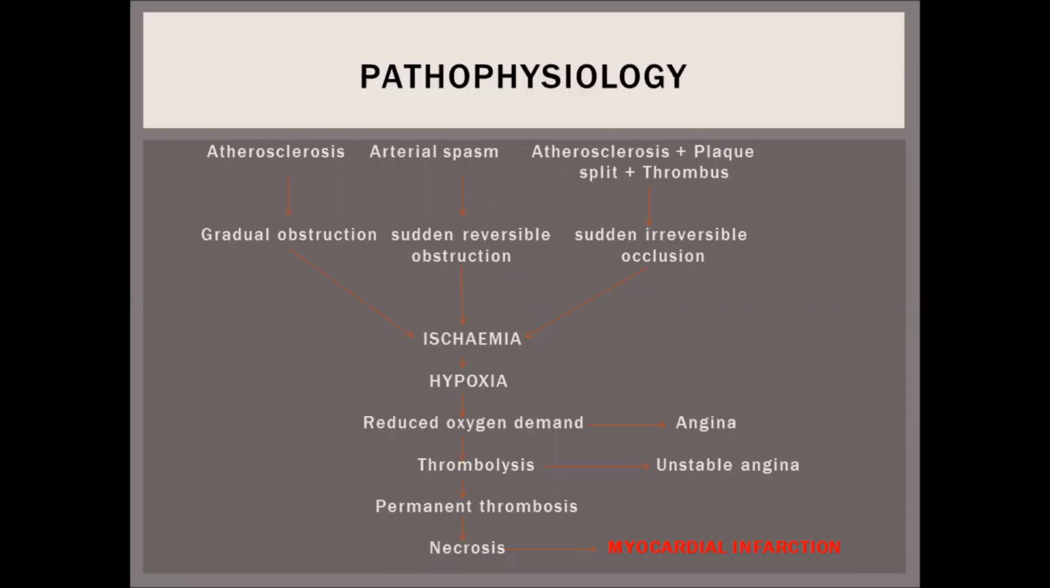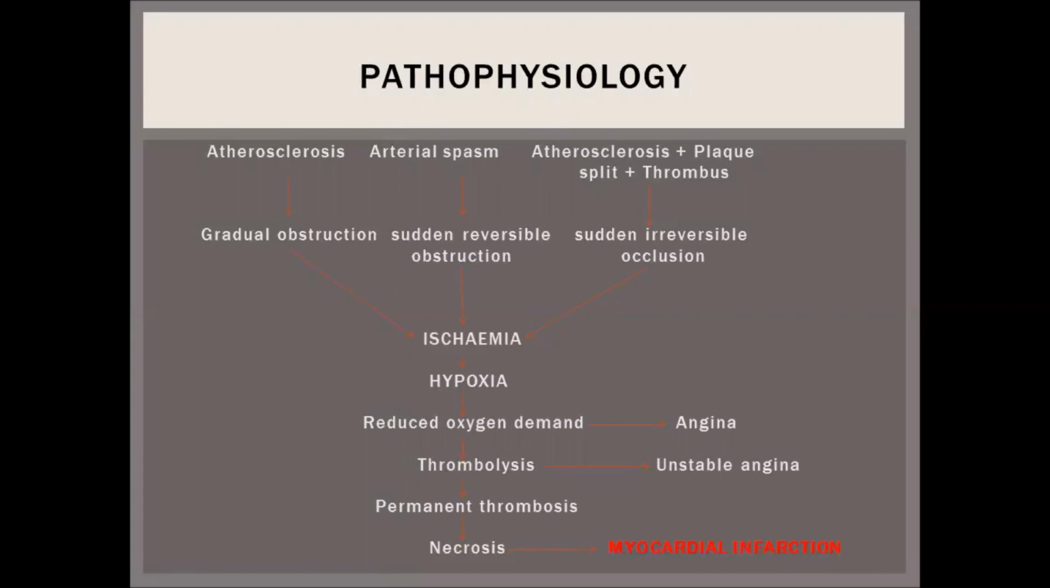Pathophysiology: MI is mainly caused by atherosclerosis, which causes gradual obstruction of the blood vessel, arterial spasm, which causes sudden reversible obstruction, or atherosclerosis, if present with plaque or thrombus formation, which causes the occlusion of the blood vessel. So ultimately, there is reduced oxygen supply to the cardiac muscles, that is ischemia. There is hypoxia, there is increased oxygen demand, which presents with angina.